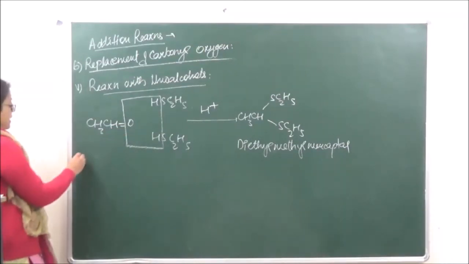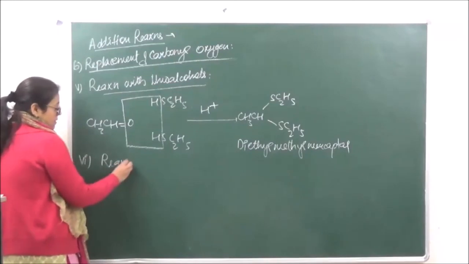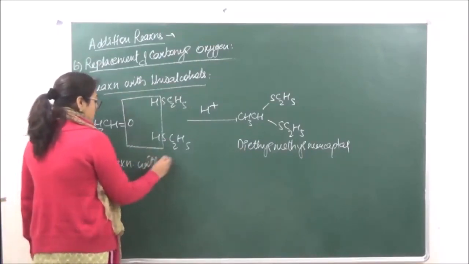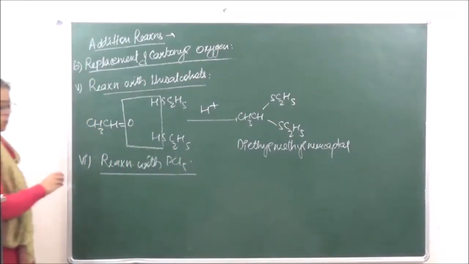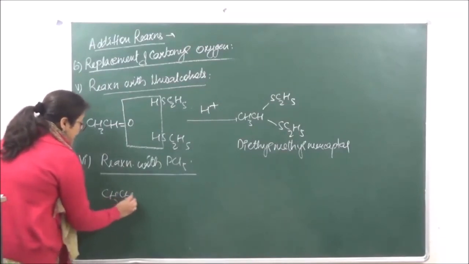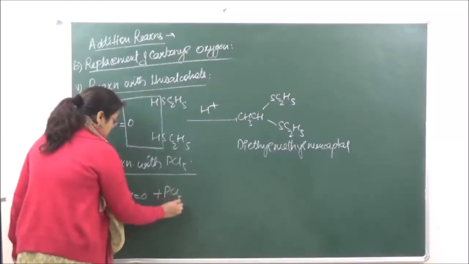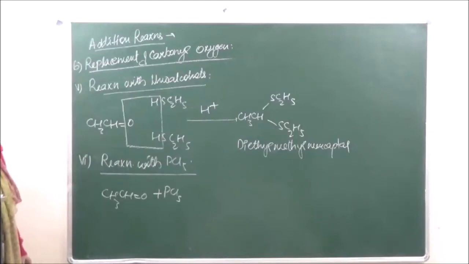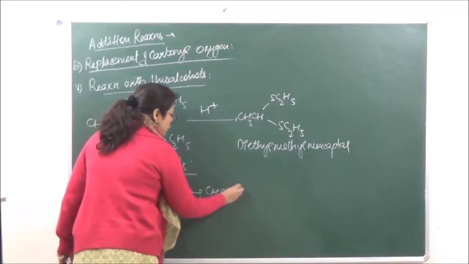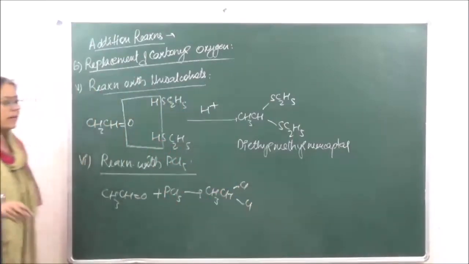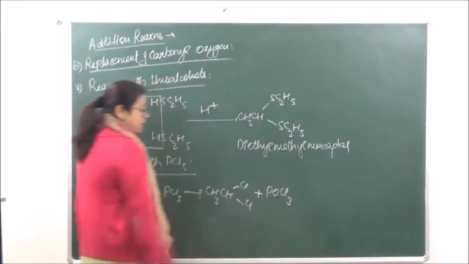Right? Then the sixth reaction we have is the reaction with PCl5. With PCl5, if you are taking acetaldehyde over here, then this is going to react with PCl5 to give us a dichloro derivative. So we have over here CH3CH gem dihalide, which is 1,1-dichloroethane, plus it will give us POCl3.